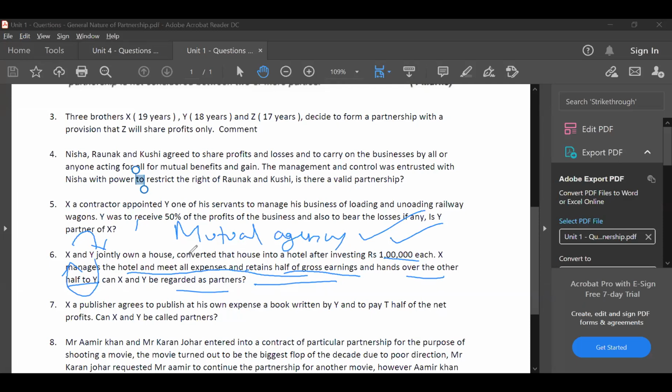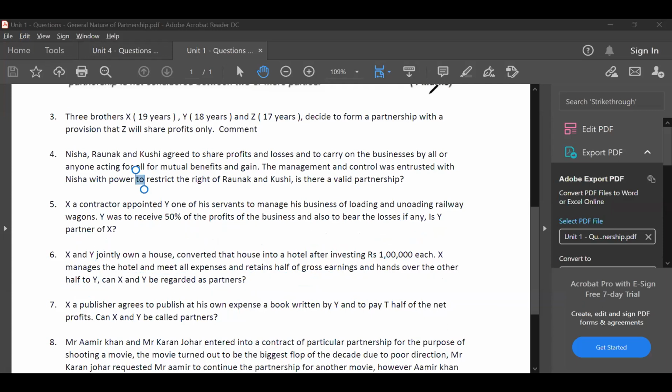Okay, sir. Have you understood? I don't think you understood. Concept of mutual agency means one party can act on behalf of the other party. Meaning, instead of X, Y can take a decision, or instead of Y, X can take a decision. That is the concept of mutual agency. Here, based on the question, only X can take decisions and he is only giving money to Y. So Y does not have power to take decisions. Therefore, it is not a partnership.